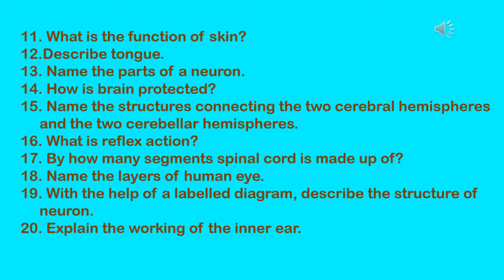Next question. Name the structures connecting the two cerebral hemispheres and the two cerebellar hemispheres. So the structure that connects the two cerebral hemispheres is a sheet of fiber, and the structure which connects the two cerebellar hemispheres is called pons.